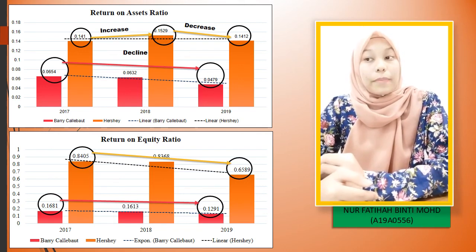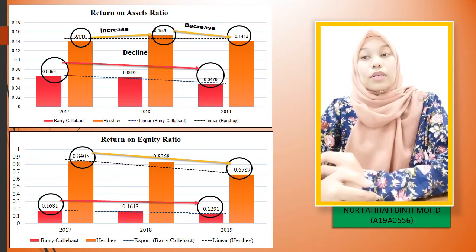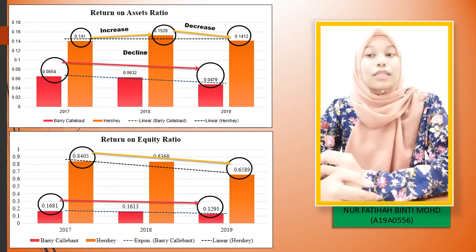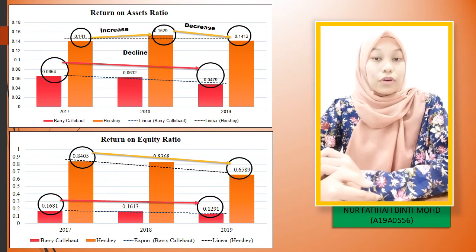As shown in the bar graph, the return on equity of Barry Callebaut company recorded a decreased percentage from 2017 until 2019. That was 16.81% to 16.30% in 2018, and the lowest percentage was in 2019, that was 12.91%. While the return on equity for HERSHEY company also declined from 2018 until 2019.